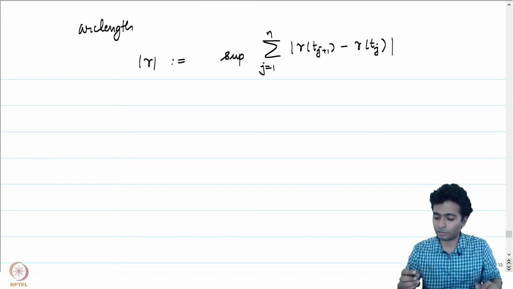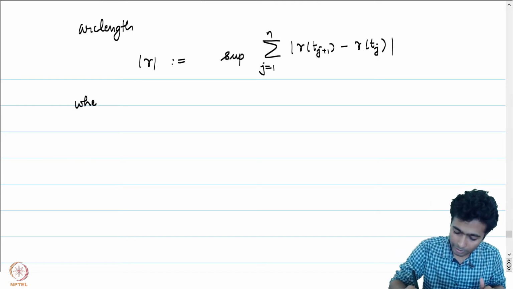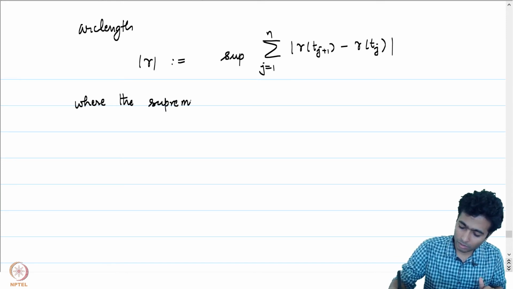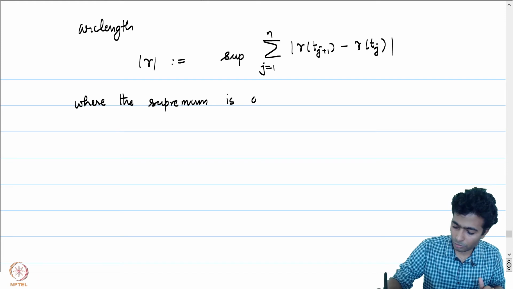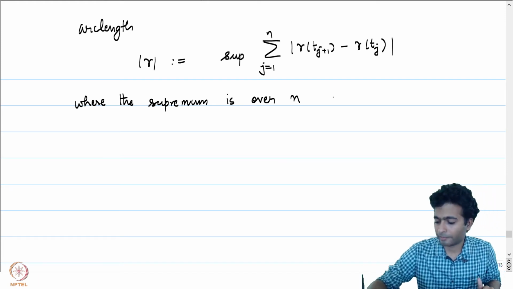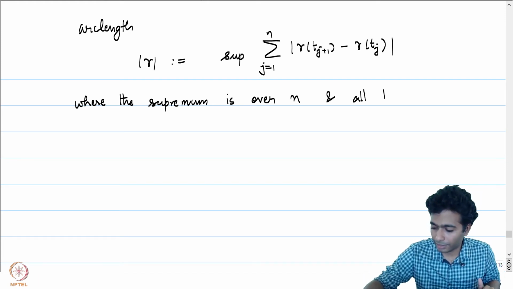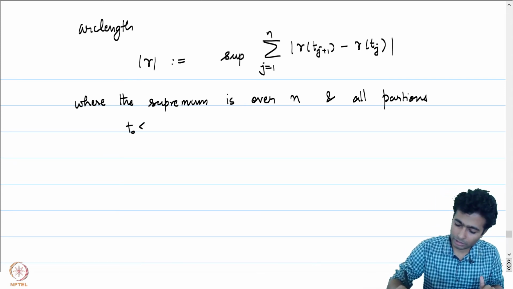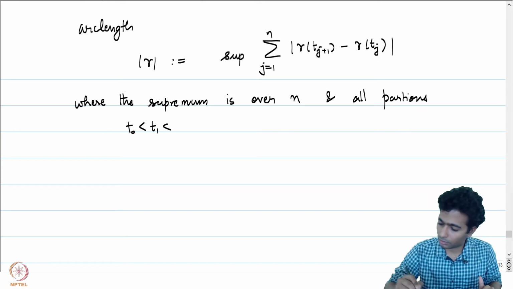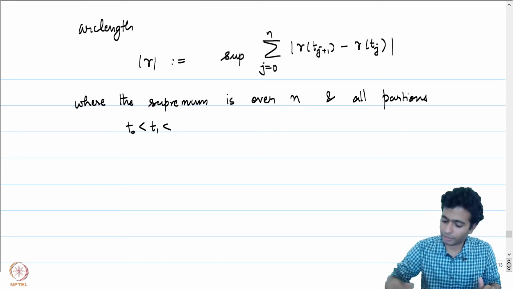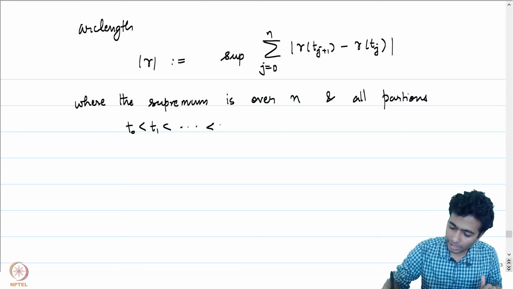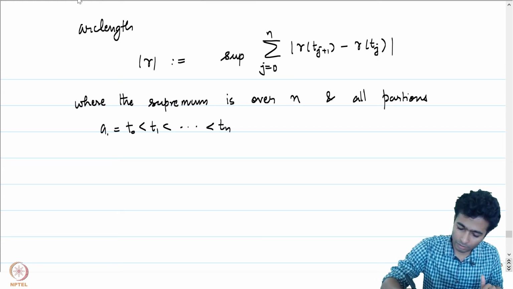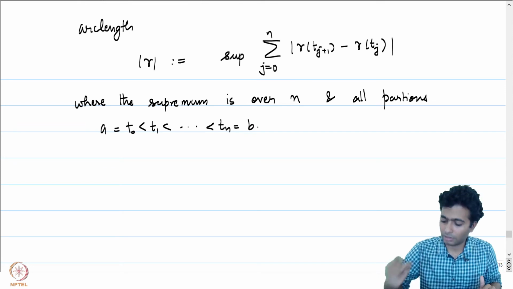where the supremum is taken over both n and all partitions t0 less than t1 less than up to tn, where t0 is our a and tn is the point b.